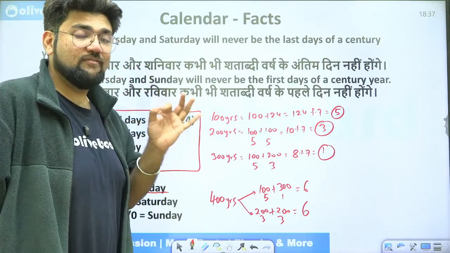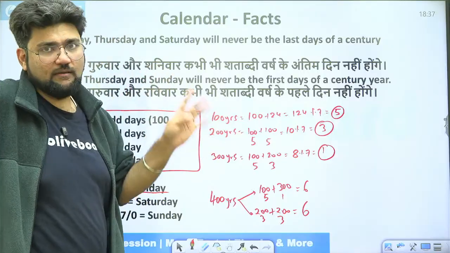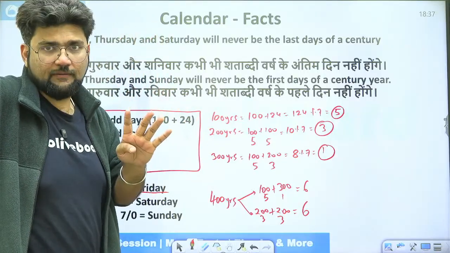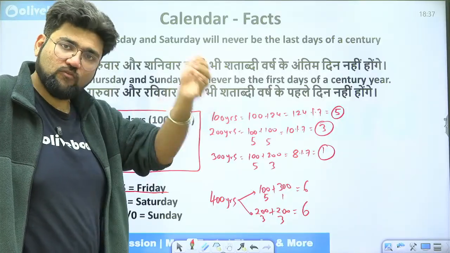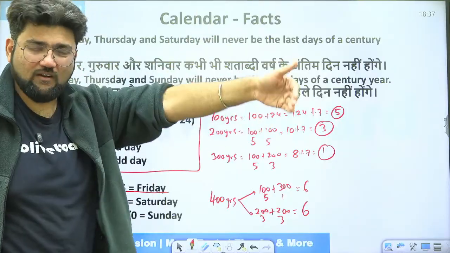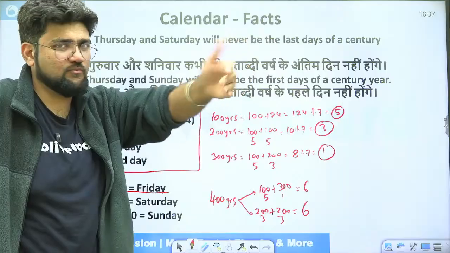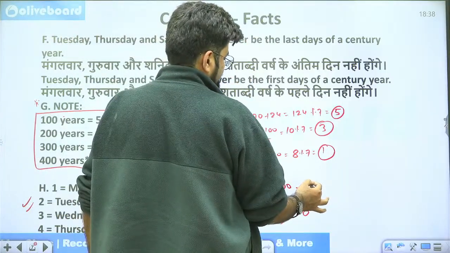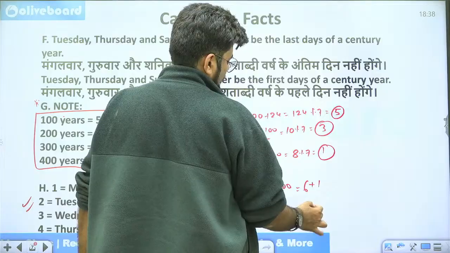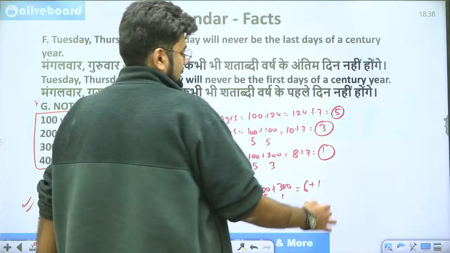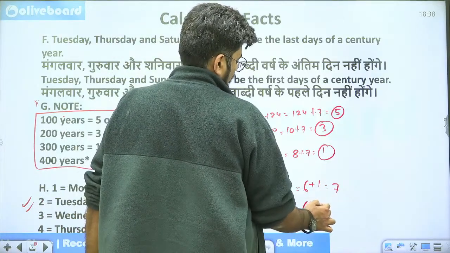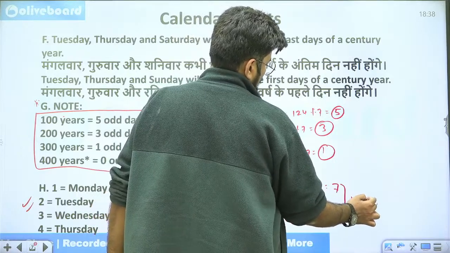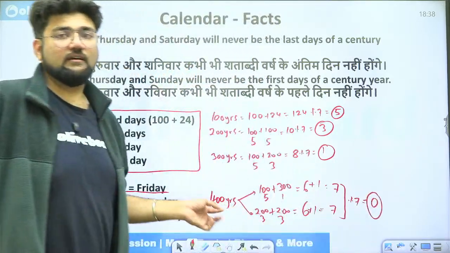In every 100th year, every 4th year is a leap year, every 100th year is not a leap year, but every 400th year is a leap year. Hence 2000 is leap, 2400 is leap, 2800 is leap, 3200 is leap, 3600 is leap, 4000 is leap, and so on and so forth. Hence, because these are 400 years, we will add one odd day for the leap years, extra odd days. This will make it 7 odd days, which will eventually make it with remainder 7 as 0. So for 400 years, you will have 0 odd days.